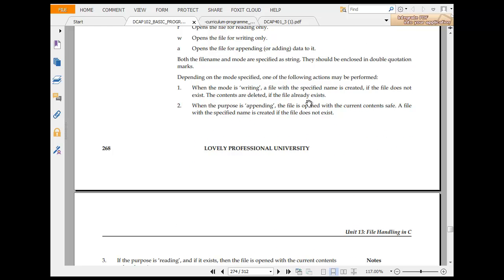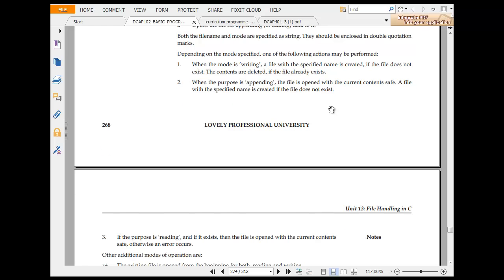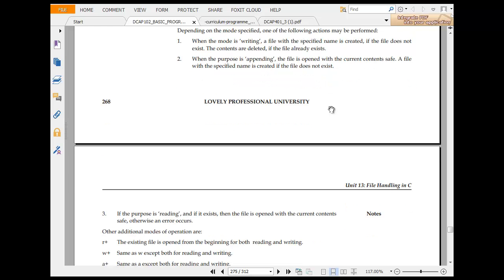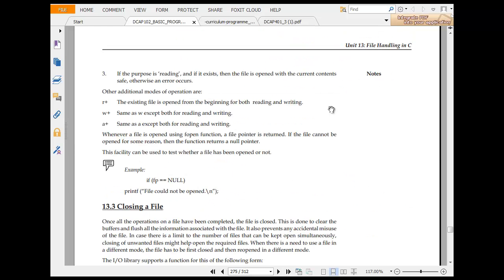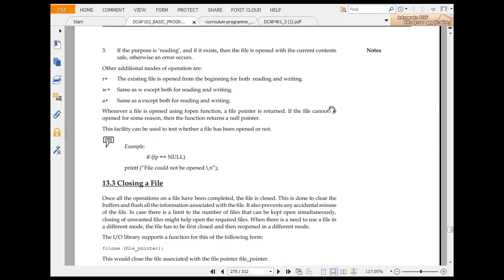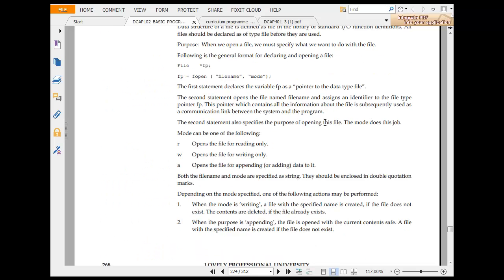Depending on the mode specified, one of the following actions may be performed. When the mode is writing, a file with the specified name is created if the file does not exist; if the file exists, the old content is deleted. When the purpose is appending, the file is opened with current contents safe, and a new file is created if it does not exist. If the purpose is reading and the file exists, then the file is opened with current contents, otherwise an error occurs. So this was for reading only, writing only.